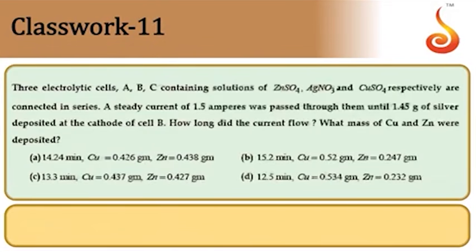Next, 3 electrolytes A, B, C containing zinc sulfate, silver nitrate, and copper sulfate are connected in series. A steady current of 1.5 amperes is passed until 1.45 grams of silver is deposited at the cathode. How long did the current flow, and what is the mass of copper and zinc deposited? Given are 1.45 grams of silver deposited, with a current strength of 1.5 amperes.